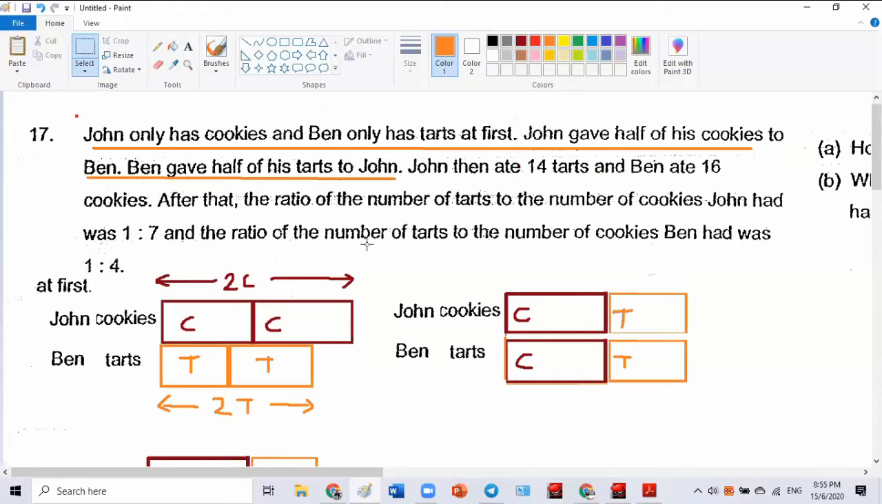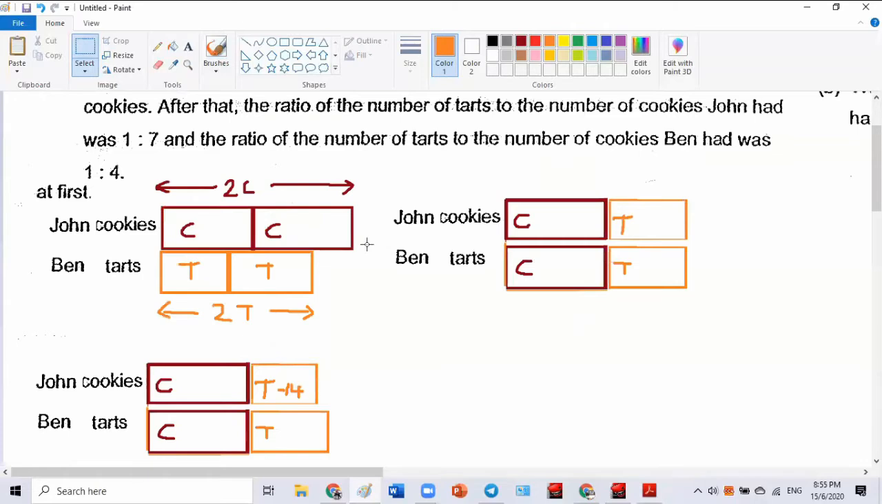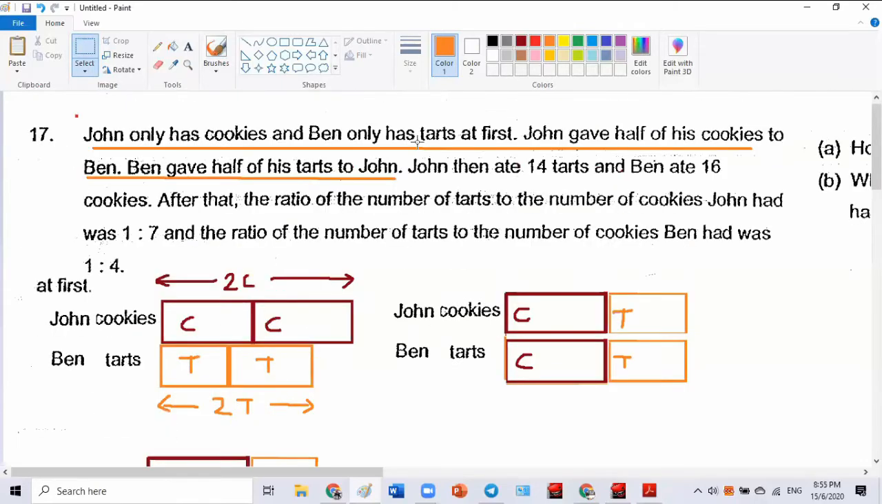Ben ate 16 cookies, right? Yeah. Ben ate 16 cookies. Can you see here? Yeah. So if I don't finish by 9, this is a tough question.